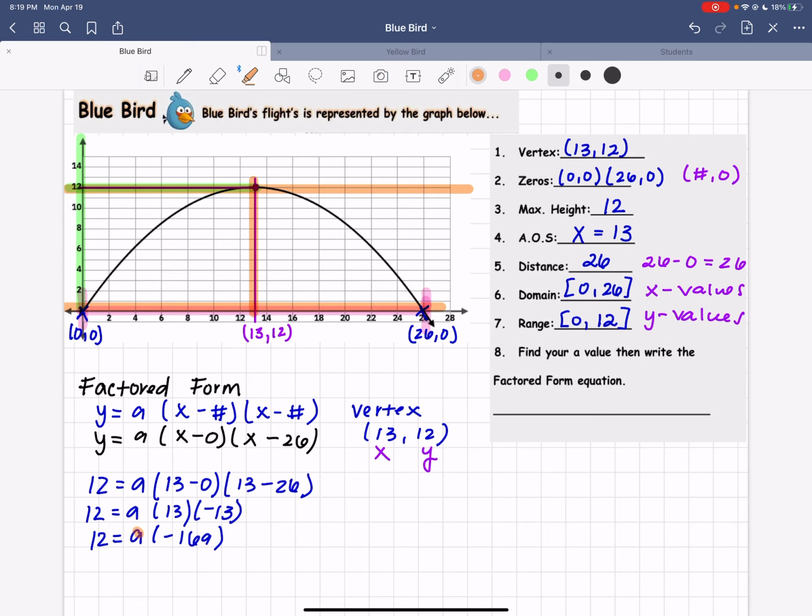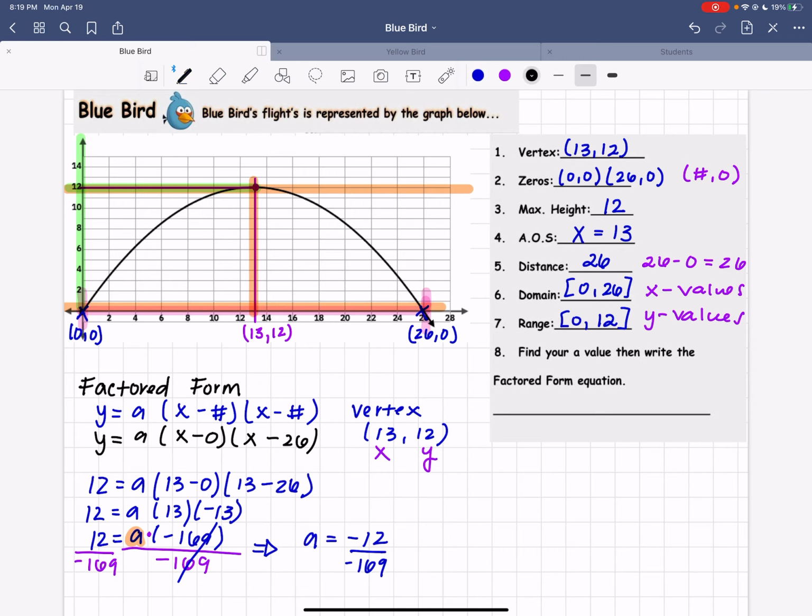But we want a by itself, so this is multiplication, so we're going to divide both sides by negative 169. Negative 169 cancels out. Now we have a by itself. So a equals 12 over negative 169. Now we have our final equation.